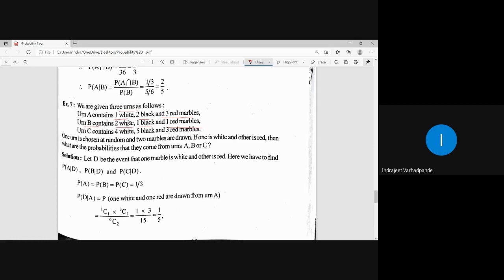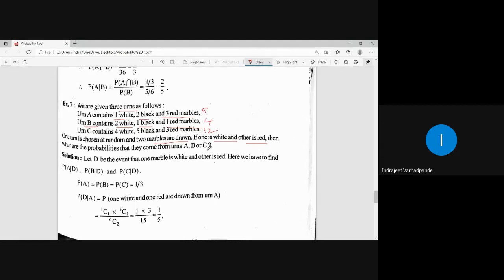So what is the total? 2 plus 1 plus 1, that is 4 marbles available in urn B. How many marbles are available in urn A? 6 marbles are available in urn A. How many marbles are available in urn C? 4 plus 5, 9. 9 plus 3, 12. So 12 marbles are available in urn C.